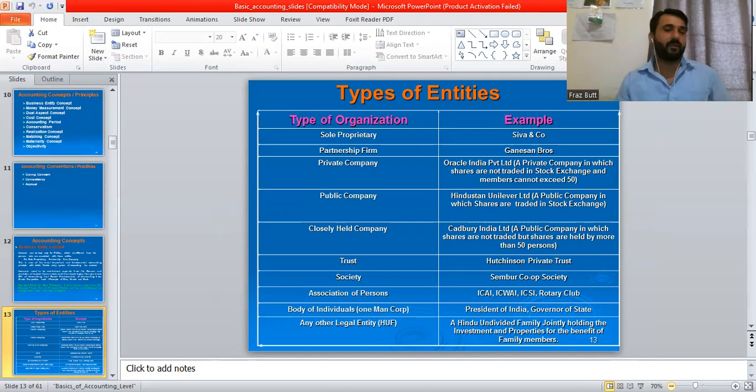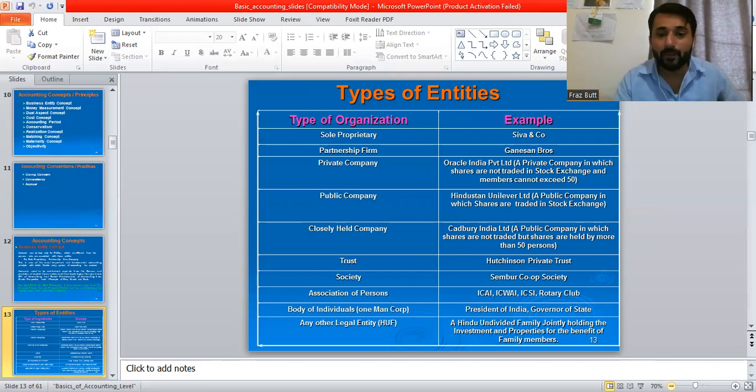Siva is the name of a girl. Anyone can be there who is having a business and is a single owner. Then partnership, where Jensen brothers, Khalid and corporations, Chaudhary and brothers, more than two people are associated. Then it's the example of a company, Oracle India Private Limited company. It's a private company in which shares are not traded on a stock exchange and members cannot exceed 50. This is basically the limitation for a private company.